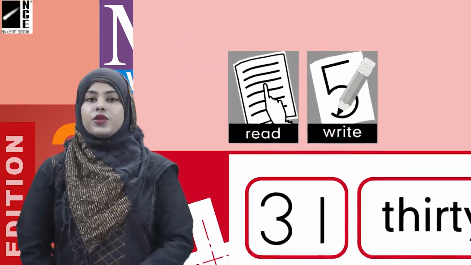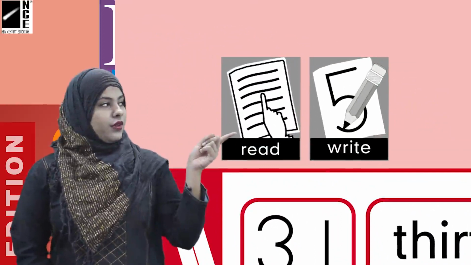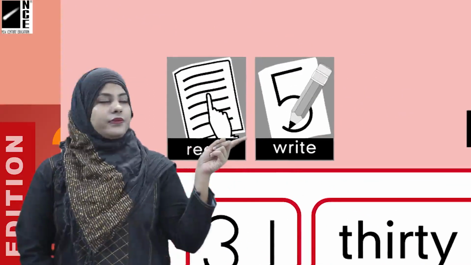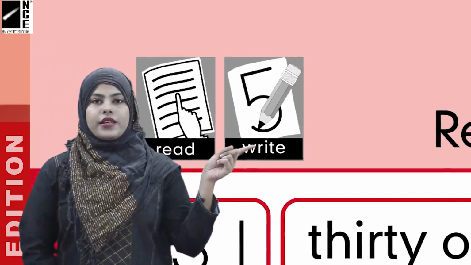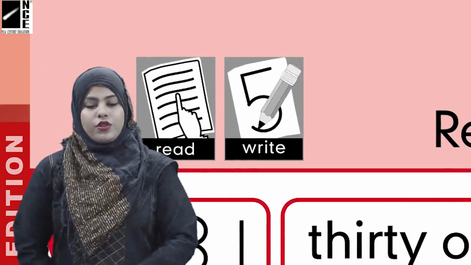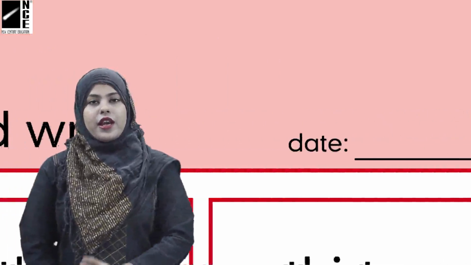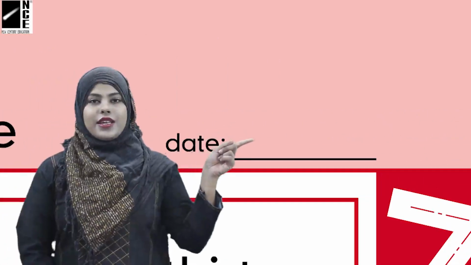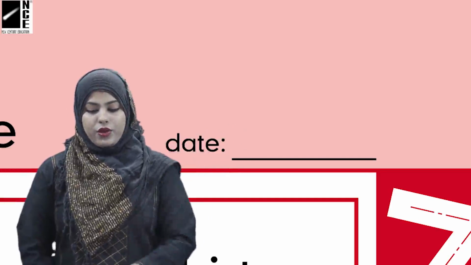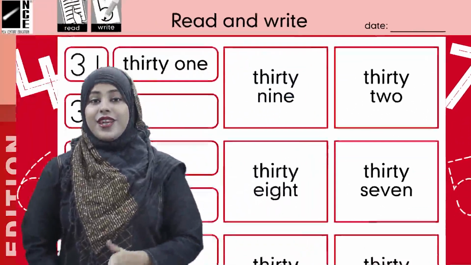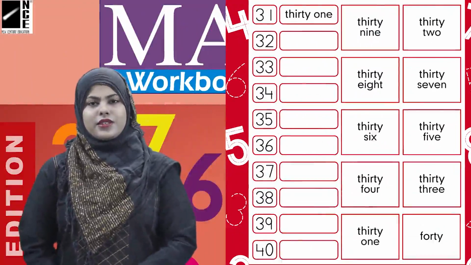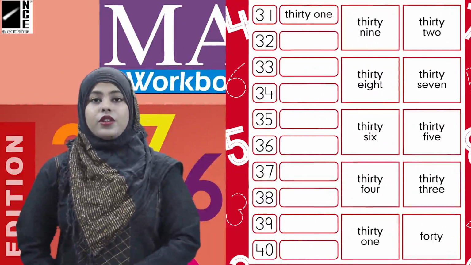First read the icons with me. This is read. This is write. So we are going to read something on this page and write something on this page. And don't forget to write the date in the date section. Now kids, look over here. We have the same numbers in the boxes, 31, 32 until 40.